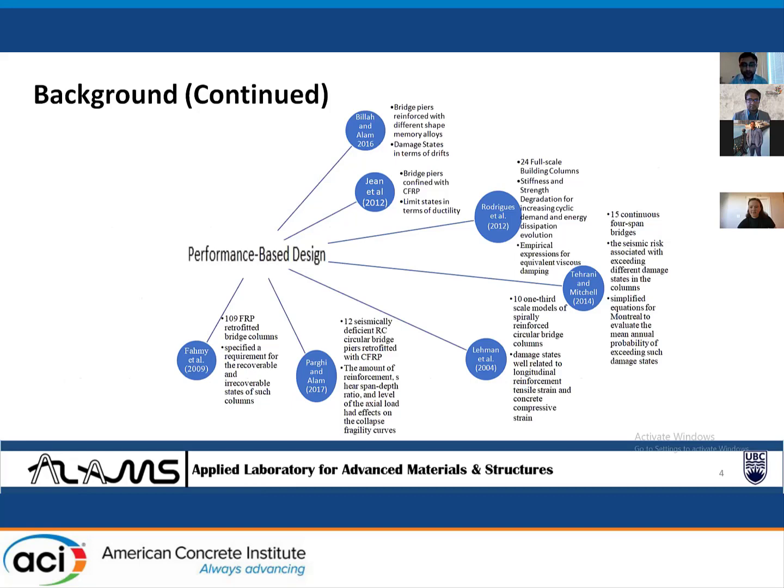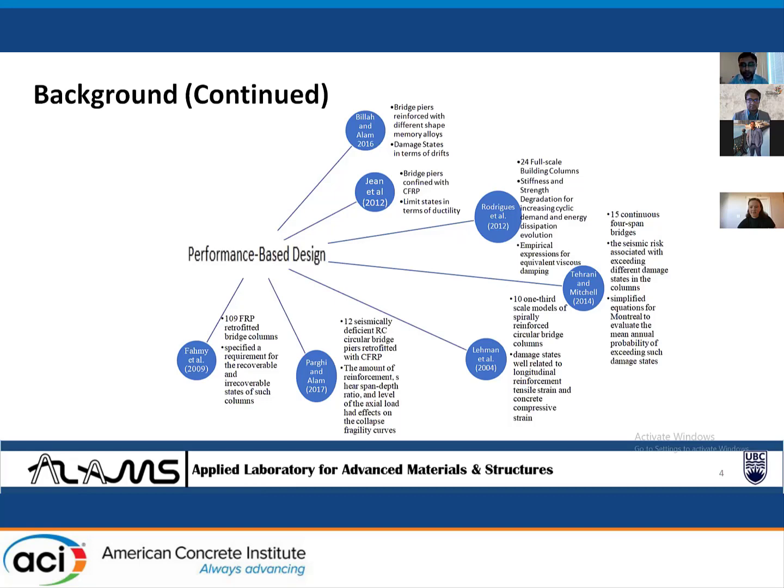Different researchers did performance-based design and obtained the following outcomes. Dr. Billah and Dr. Alam studied bridge piers reinforced with different shape memory alloys and proposed damage states in terms of drifts.